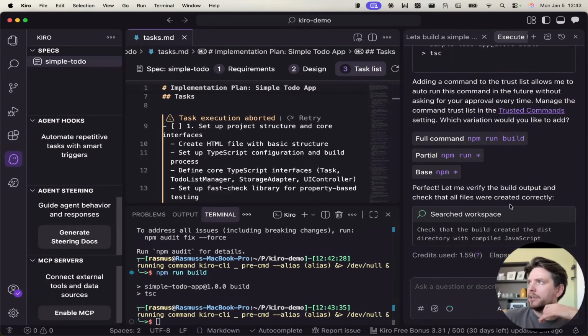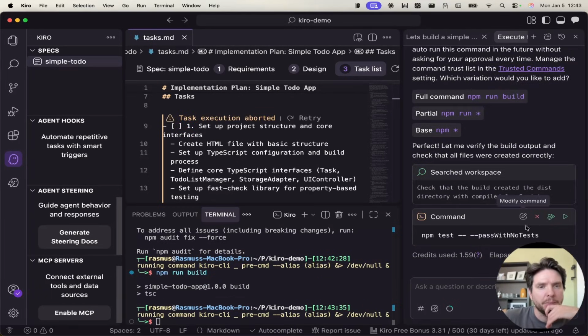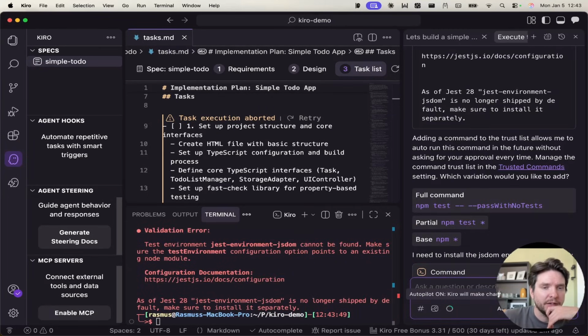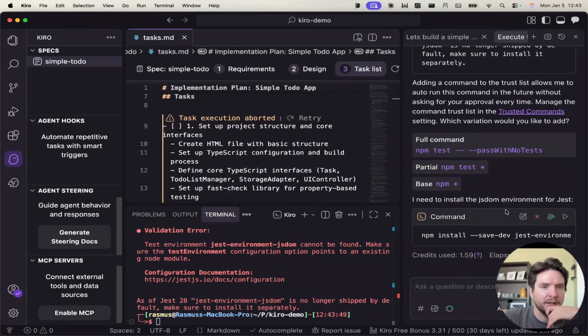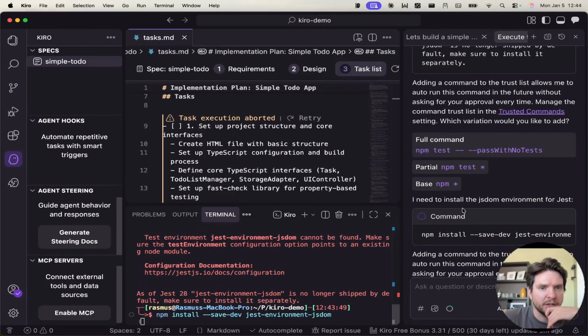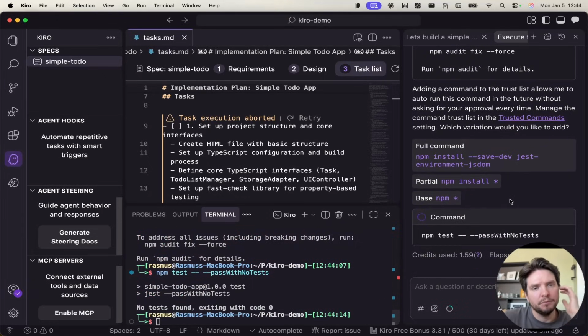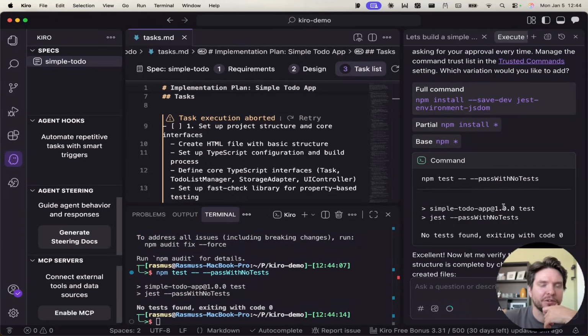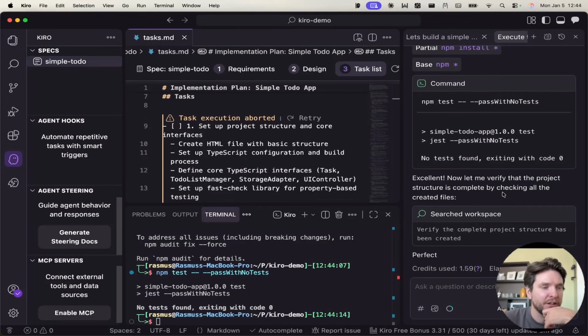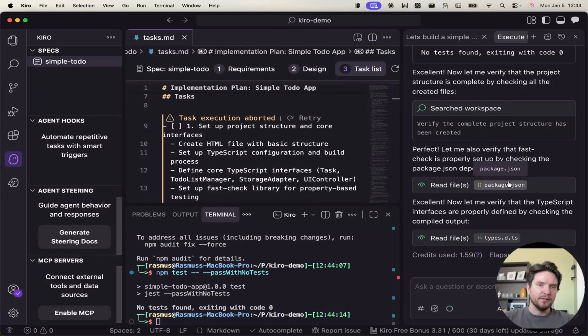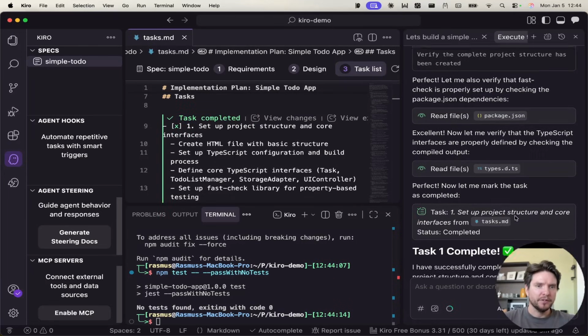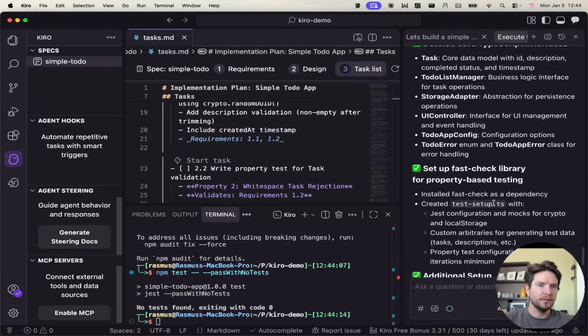I think it's not very clear when it needs my input. Sure, something comes up here. If I put on autopilot, I expect it to be actual autopilot. This is a little bit annoying at this point. This is the one I should have auto accepted or trusted, I guess. We don't need to trust the dependency installs, but running tests, I don't want to do manually, of course. Okay, task 1 complete. Let's see then.